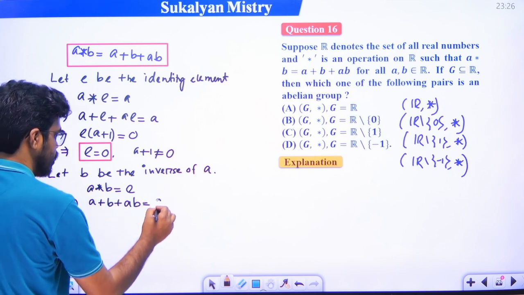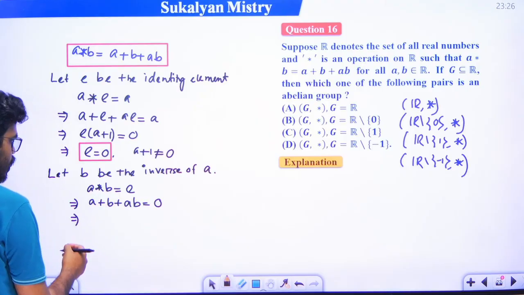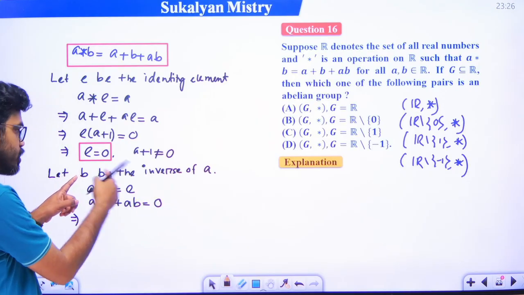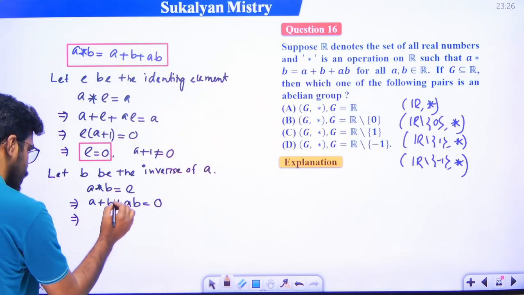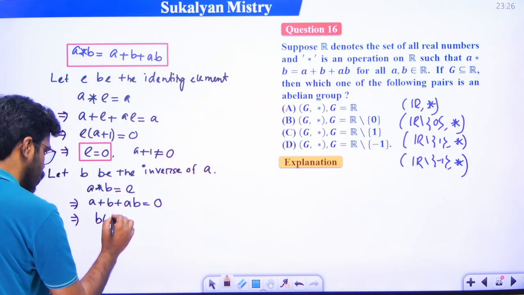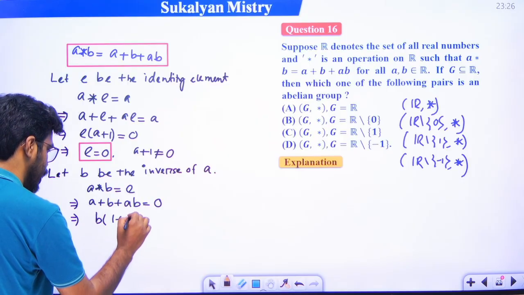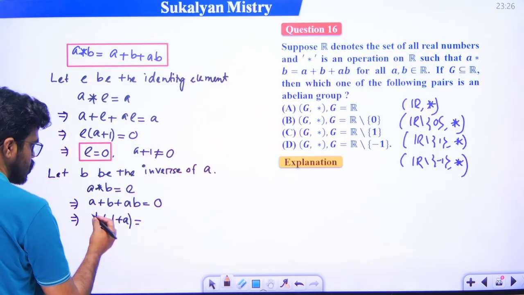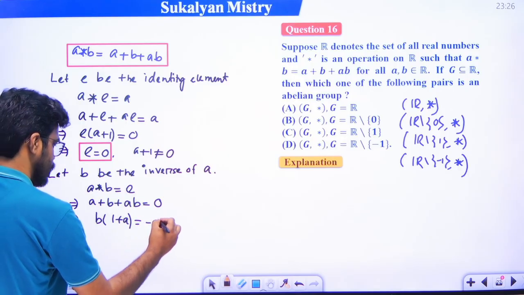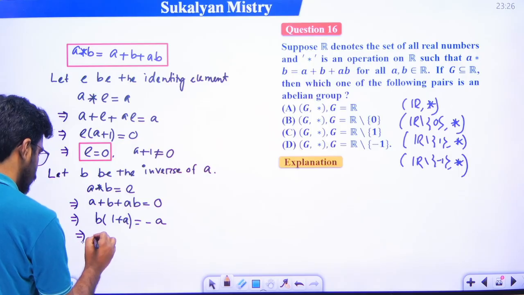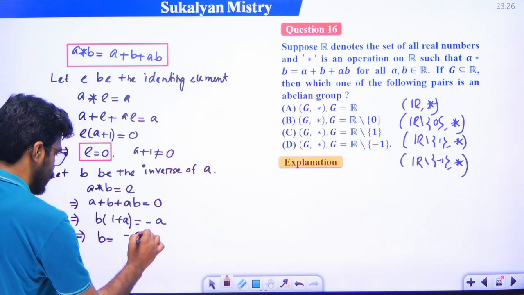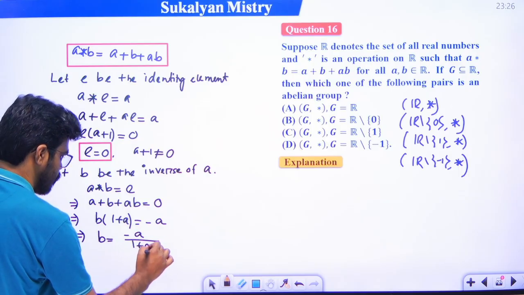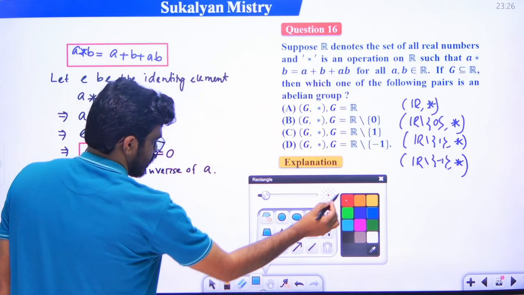E is the identity element, E is 0, right? B is the inverse of it. So we have to calculate the value of B, taking B common: B times 1 plus A is equal to minus A. So B is equal to minus A by 1 plus A.